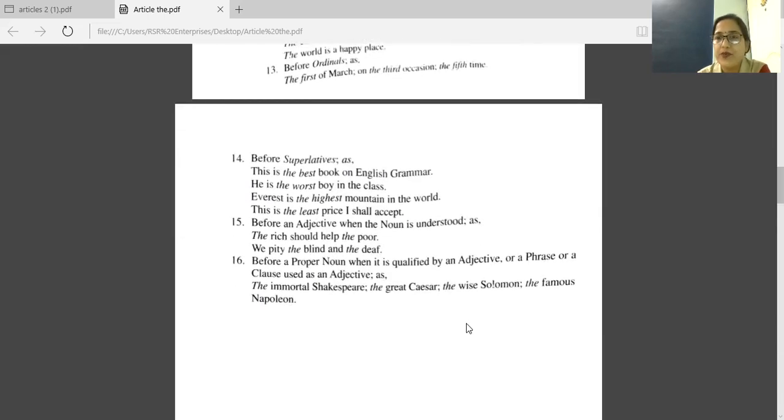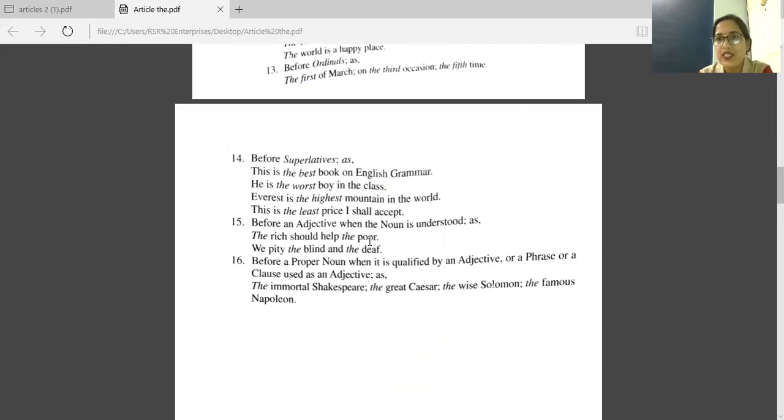Next, 15th point. Before an adjective, when the noun is understood. Here, the rich should help the poor. Now, rich and poor are adjectives, but in this particular sentence, we are using them as nouns. So before that, we have the rich, that means rich people, and the poor, that means poor people.